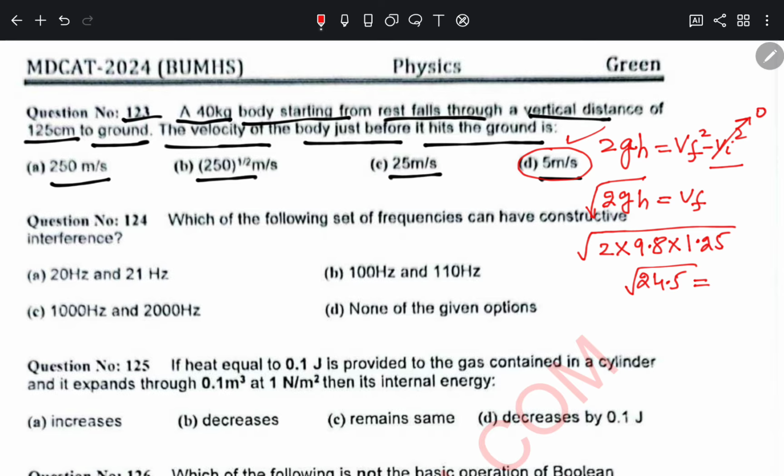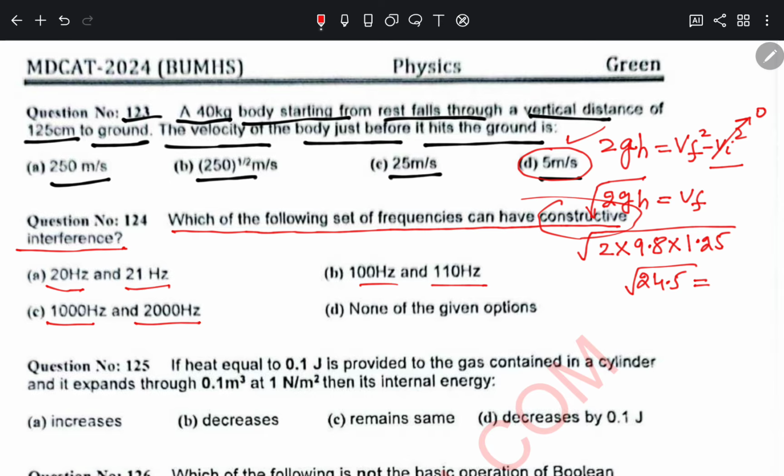The next question is: which of the following sets of frequencies can have constructive interference? Options are 20 Hz and 21 Hz, 100 Hz and 110 Hz, 1000 Hz and 2000 Hz, or none of the given options. As we know, for an interference pattern, constructive or destructive, we need to have the same frequencies. So in all of the cases A, B and C, none of the frequency sets are equal to one another. So the correct option will be option D.